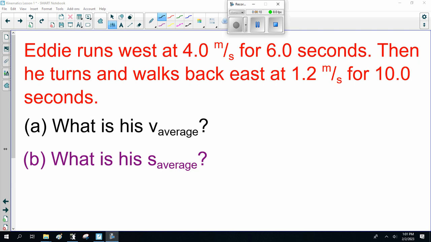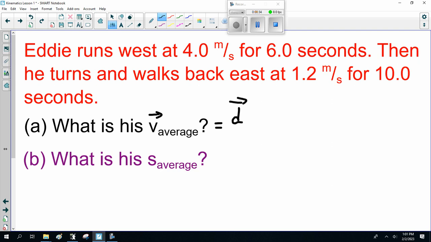Now, Eddie, the stupid puppy, runs west at 4 meters a second for 6 seconds. Then he turns and walks back east at 1.2 meters a second for 10 seconds. Two questions: A, what is his average velocity? And B, what is his average speed? Now, remember velocity is displacement over time.